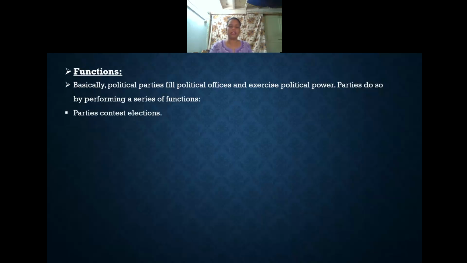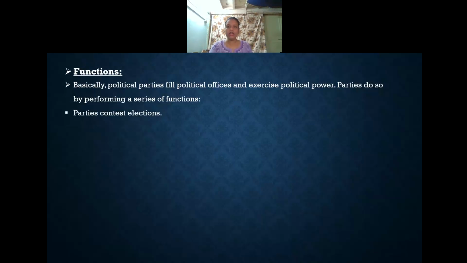The parties contest in the election. After every 5 years, after completion of their term, when elections are held, as you have already learnt about elections last year, the parties, whether regional parties or national parties, will contest in the election to form a government.